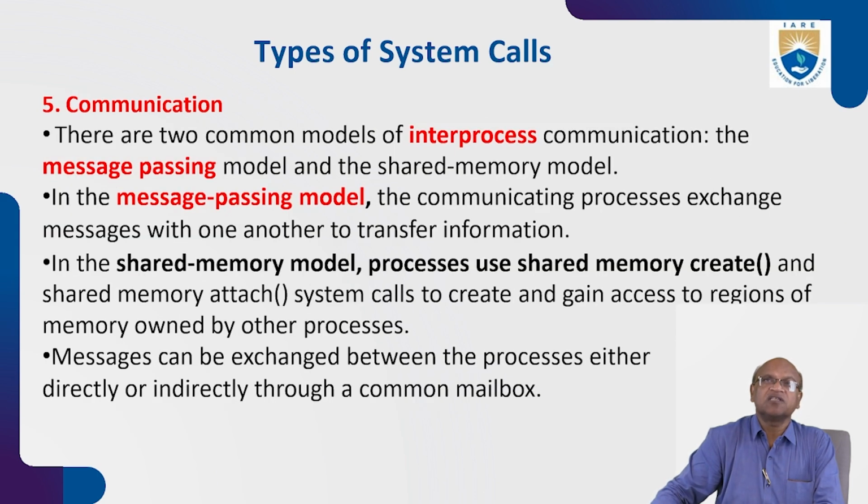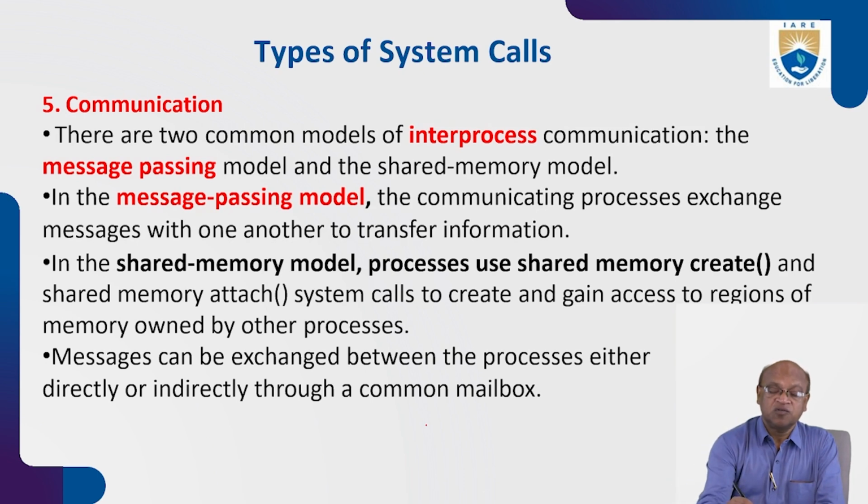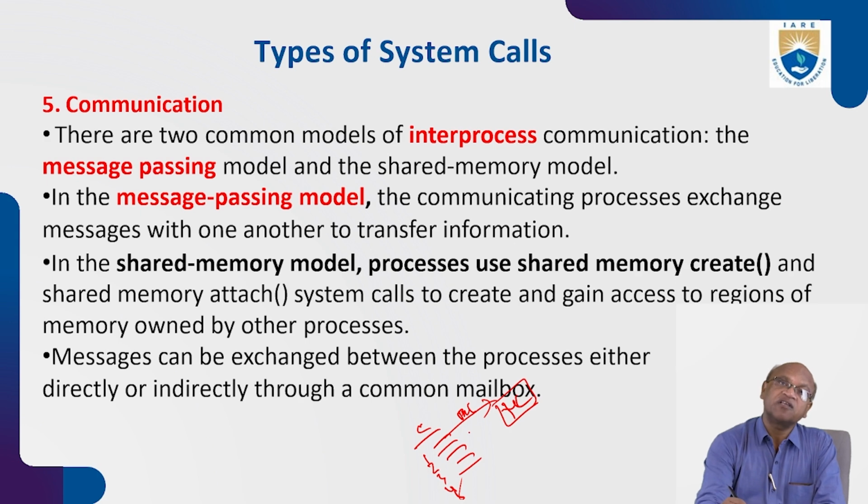Now communication. There are two common models of interprocess communication: the message passing model and the shared memory model. As we were discussing, suppose this is a C program that somebody writes. Once you execute this program, the microprocessor will execute these instructions. Each line is an instruction. Once it comes for execution, it becomes a process. Process 0, process 1, process 2, process 3, process 4.